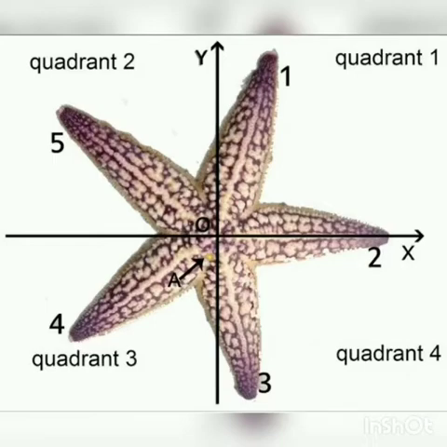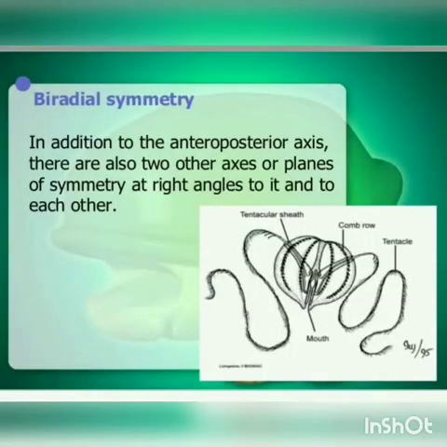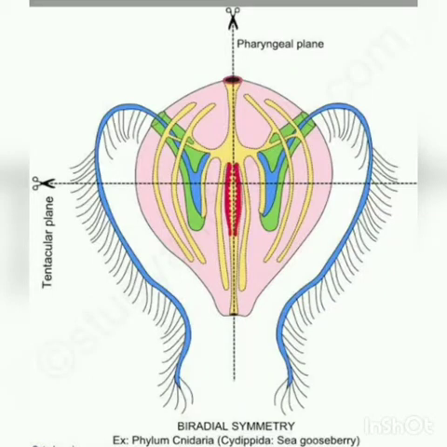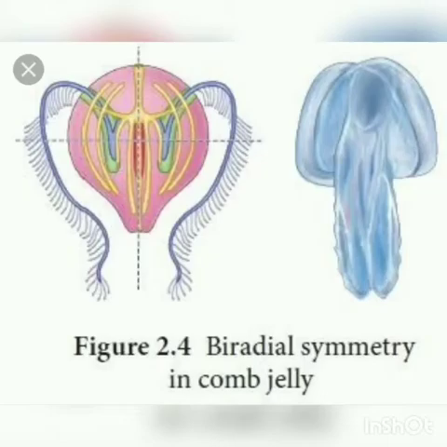Starfish exhibit pentamerous radial symmetry. Animals which possess 2 pairs of symmetrical sides are said to be biradially symmetrical. An example for this is comb jellies.